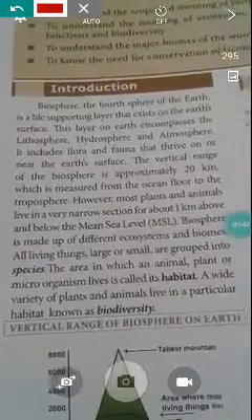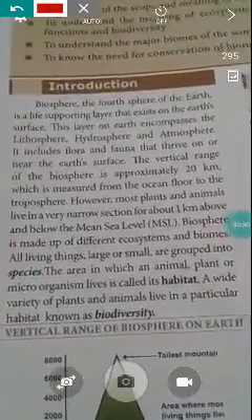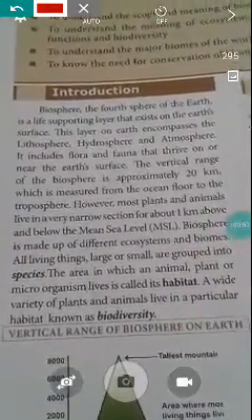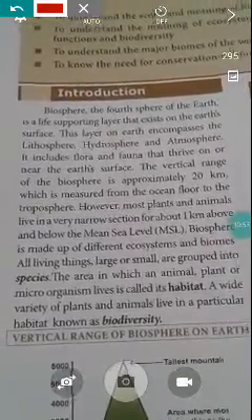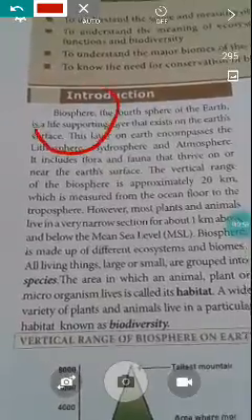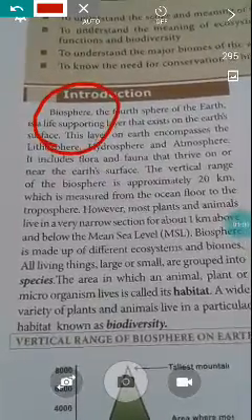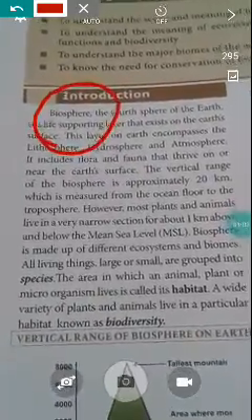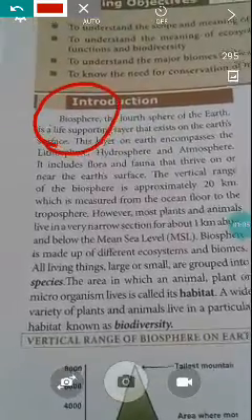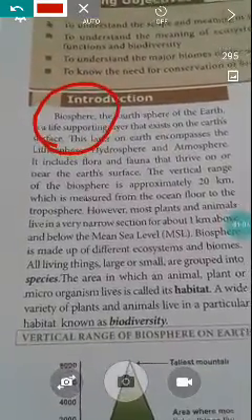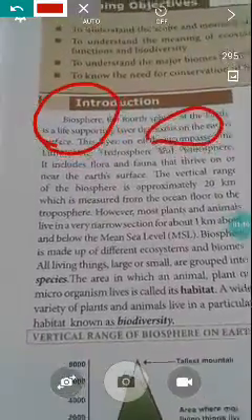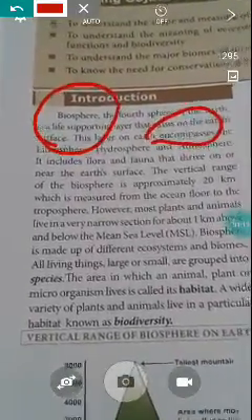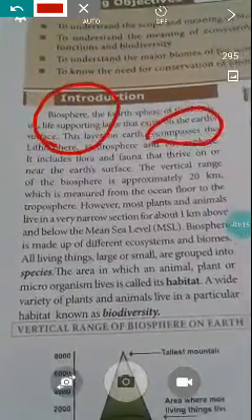First, let me see the introduction. Biosphere. It is the fourth sphere of the earth. It is a life supporting layer that exists on the earth's surface. Bio means living things. This layer encompasses the lithosphere, hydrosphere, and atmosphere. Encompasses means mixture or join. It includes flora and fauna that thrive on or near the earth's surface.